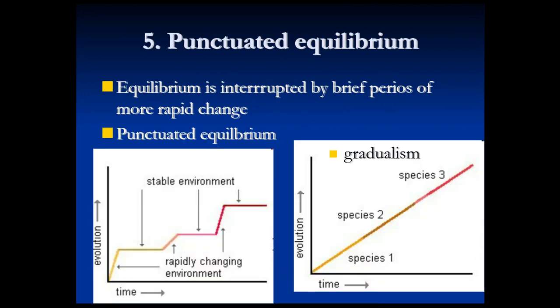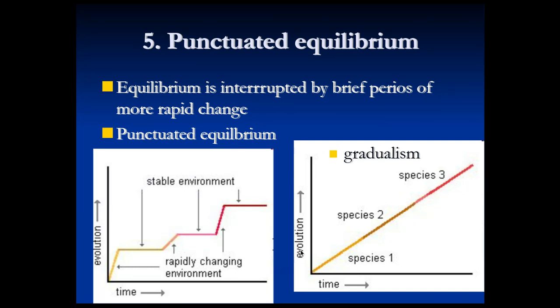Okay? Now, punctuated equilibrium. This is more a description of how evolution actually occurs over millions of years. It was long thought that evolution worked in a sort of gradualism, where it was just a slow, steady change. One species steadily, over millions of years, evolves a little bit different, a little bit different, a little bit different. And then at some point we say, okay, it's different enough from what it was back here. Now it's another species. And then that species is a little bit different, a little bit, a little bit. Okay, now it's another species.